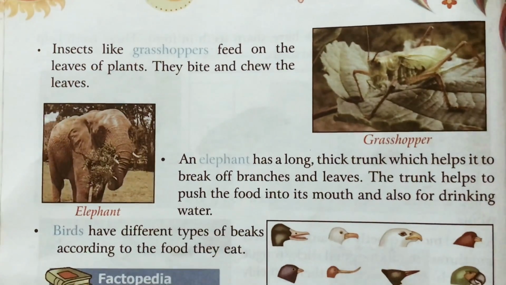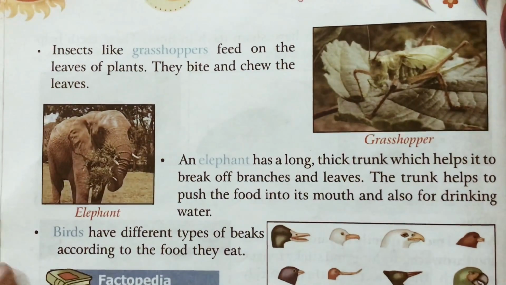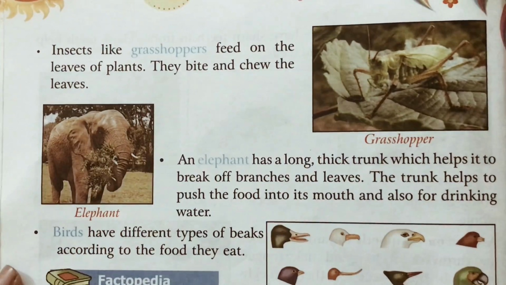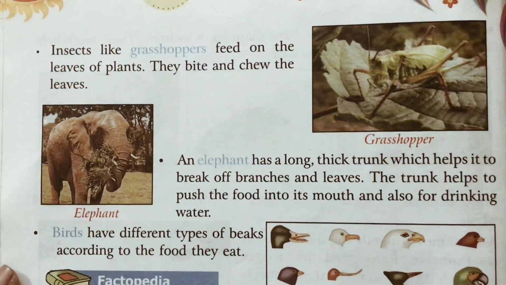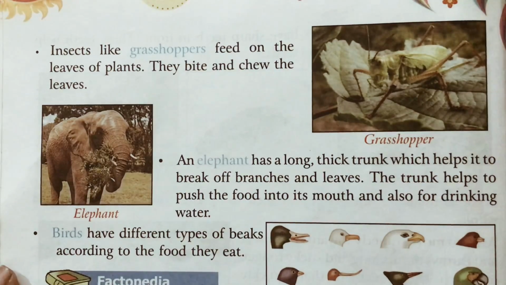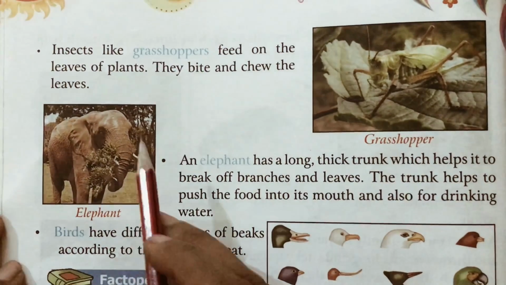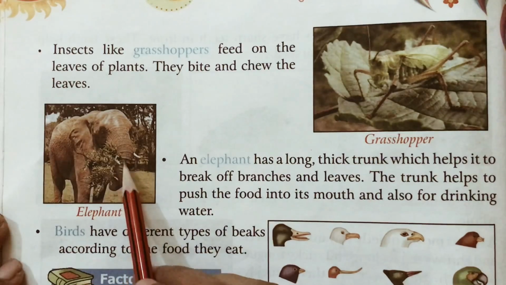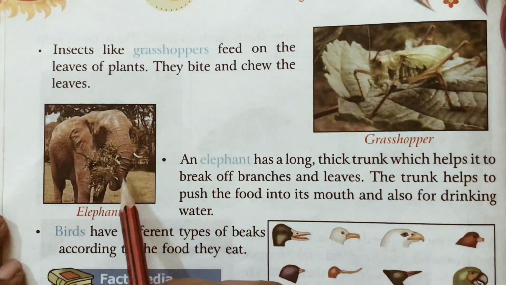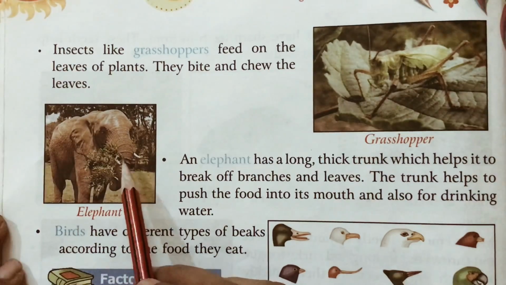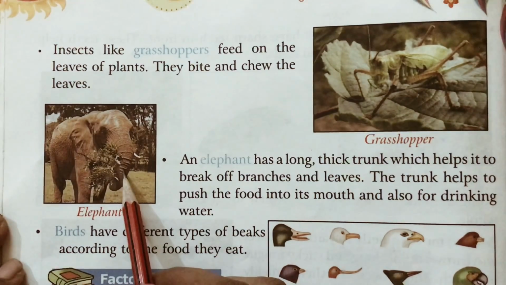An elephant has a long thick trunk which helps it to break the branches and leaves. The trunk helps to push the food into its mouth and also for drinking water. This long part is called the trunk. With the help of this trunk it can drink water.